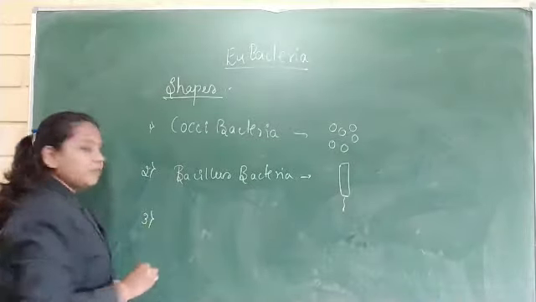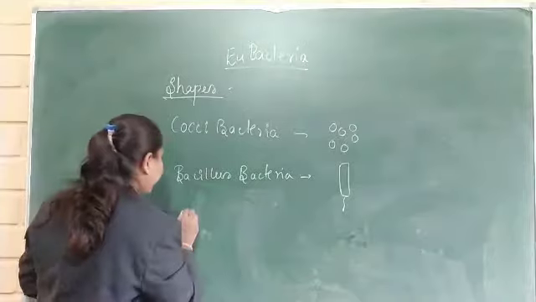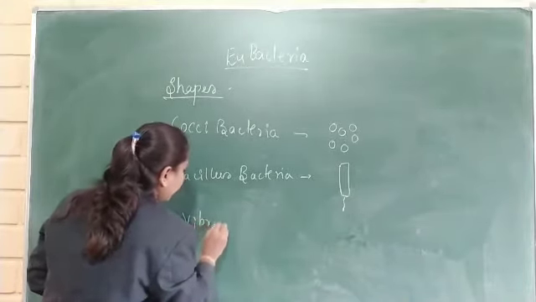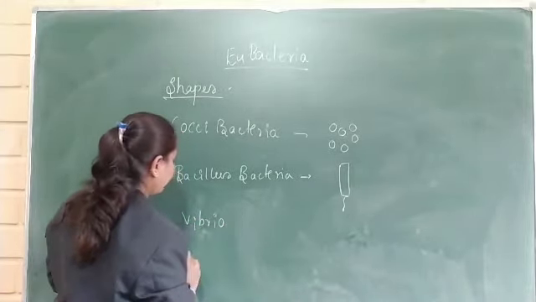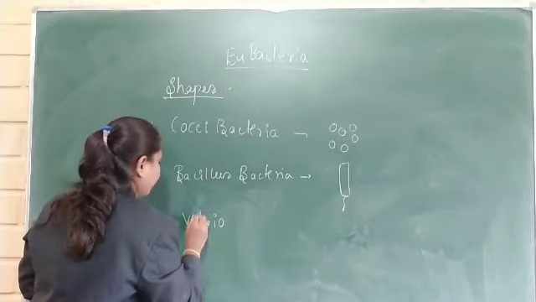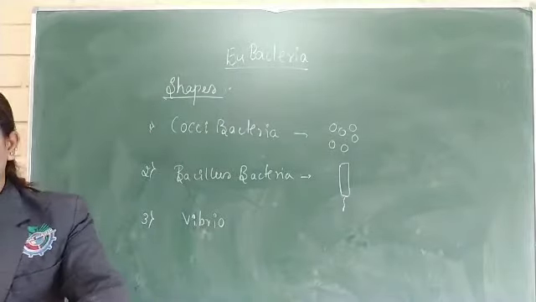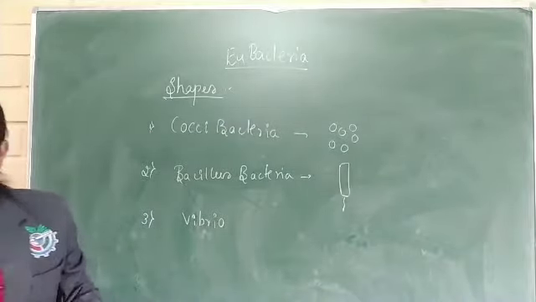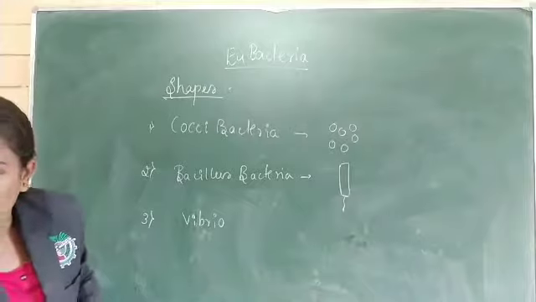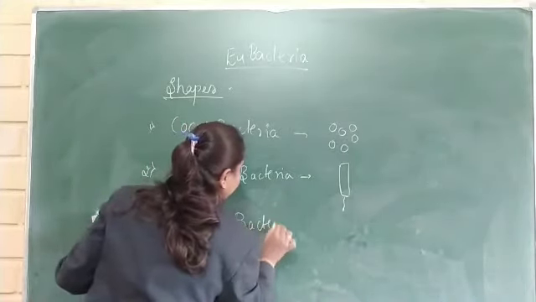The third one is, a few bacteria are comma in shape, and those bacteria are called Vibrio bacteria.